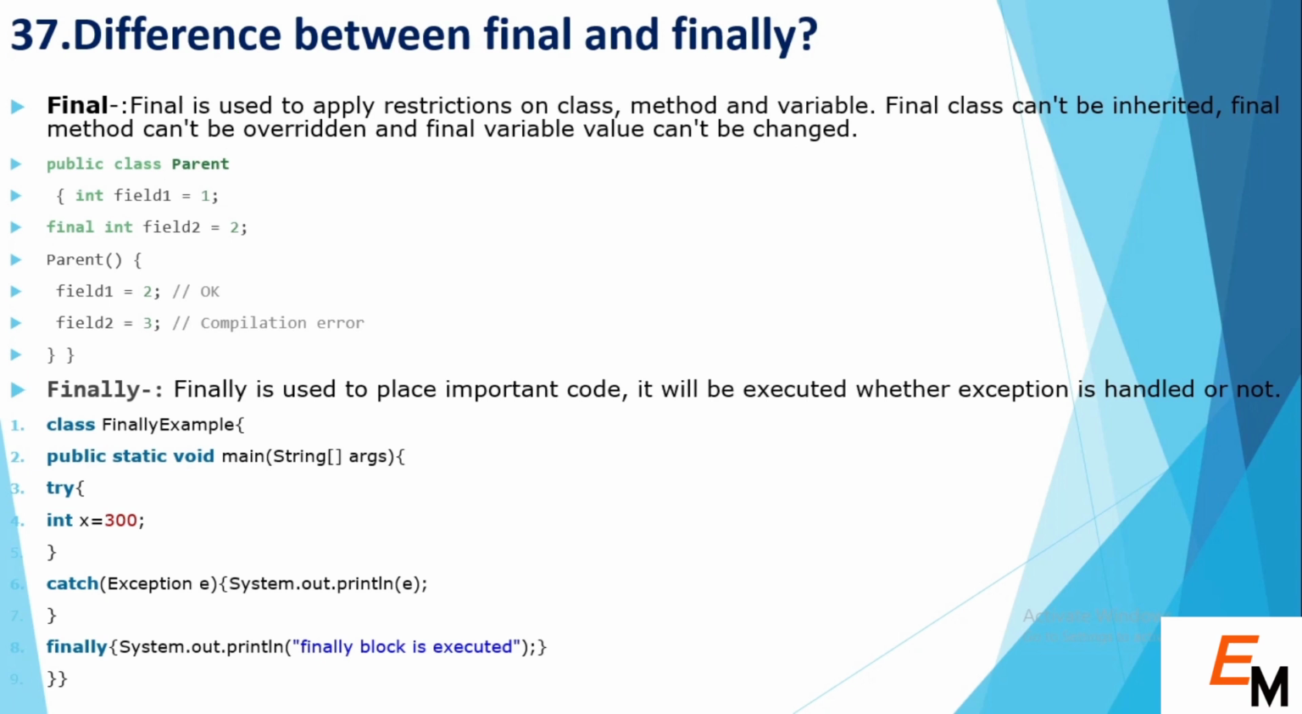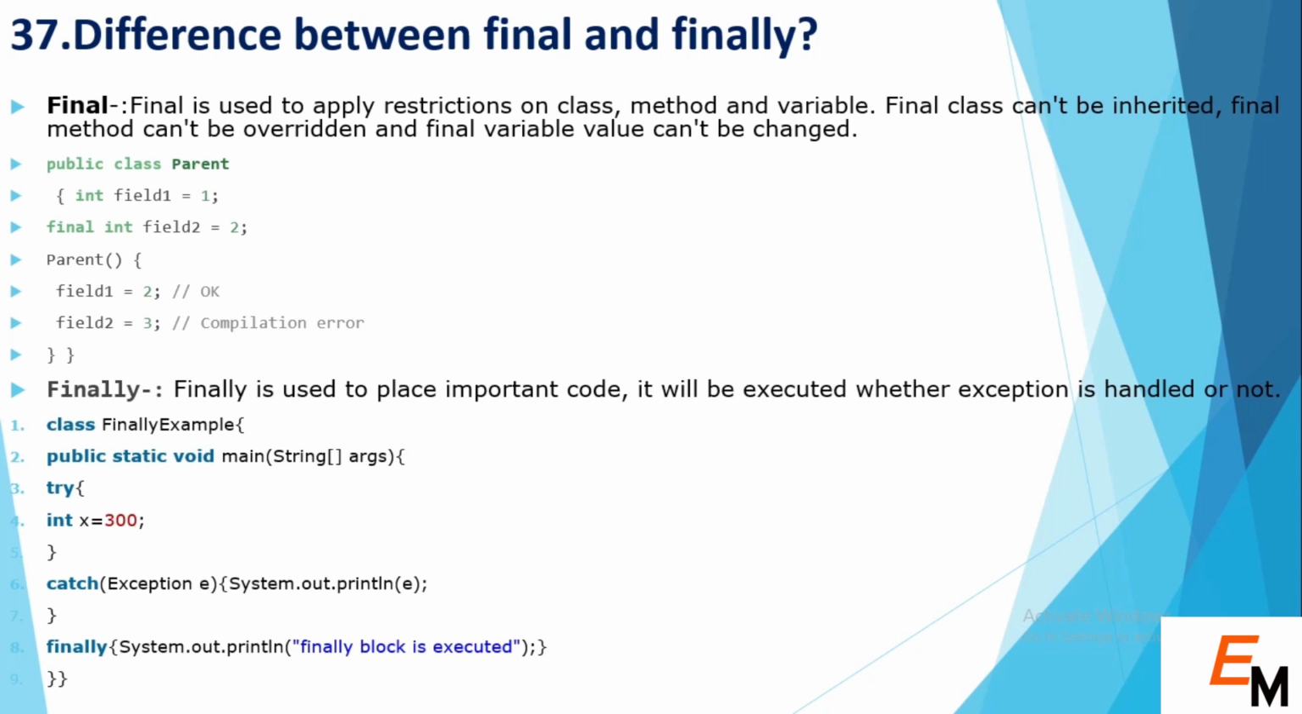Final is used to apply restrictions on class, method and variable. A final class can't be inherited, a final method can't be overridden, and a final variable's value can't be changed. As you can see in the example, if we try to change the value of a final variable, it will give a compilation error.